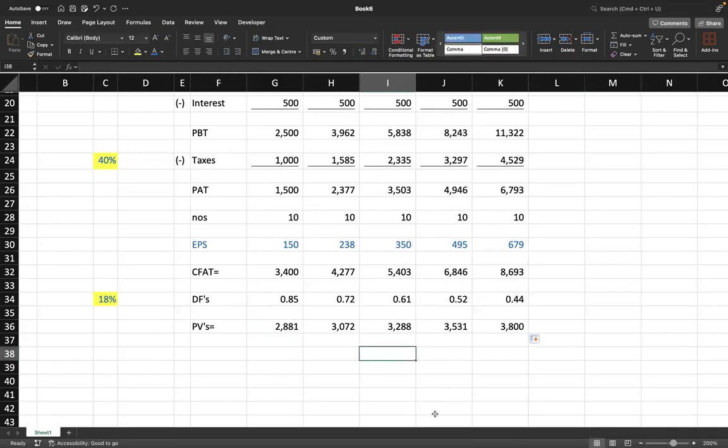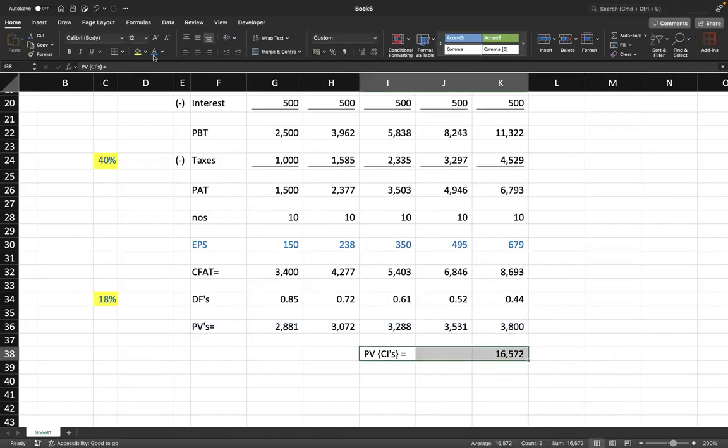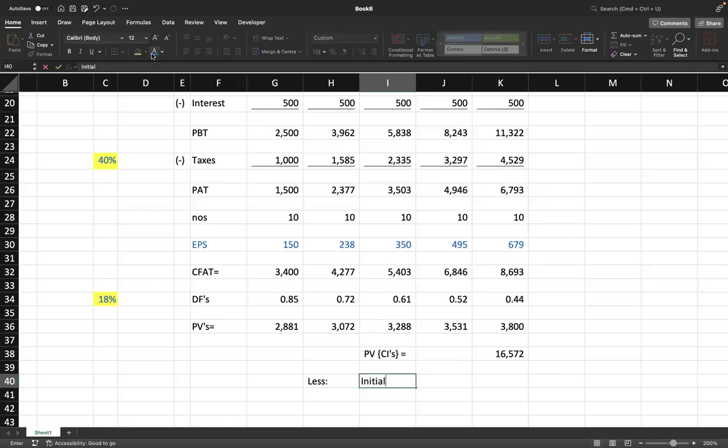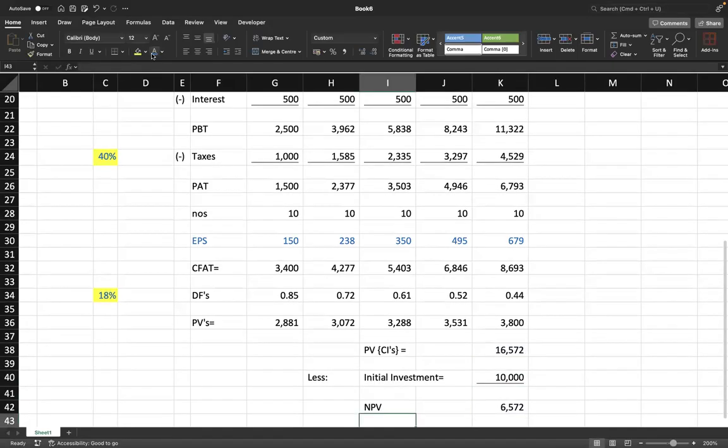So now you can get your present value of all the cash inflows. The present value of all cash inflows is what? Just take a sum of these numbers, which is 16,572 less. What is your initial investment in the project? Initial investment in the project is $10,000 million. Remove that. You will get your net present value, which is 657. So that's how you get your NPV.